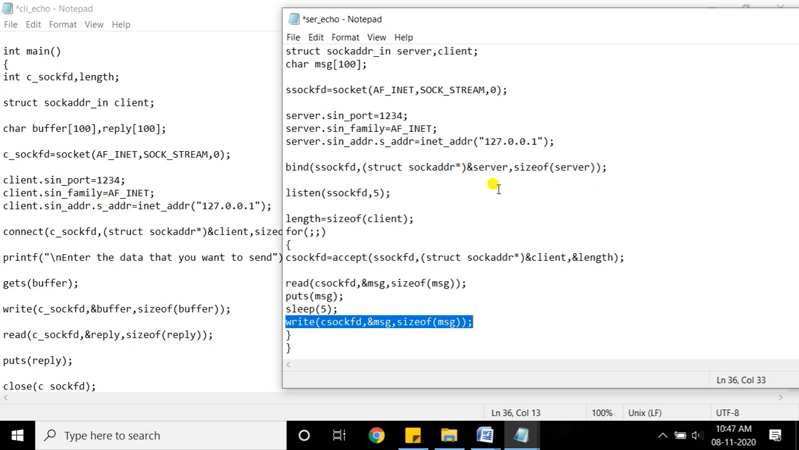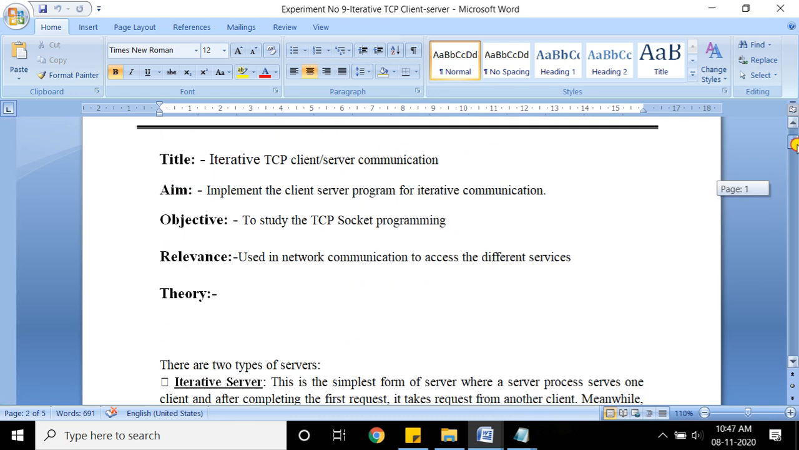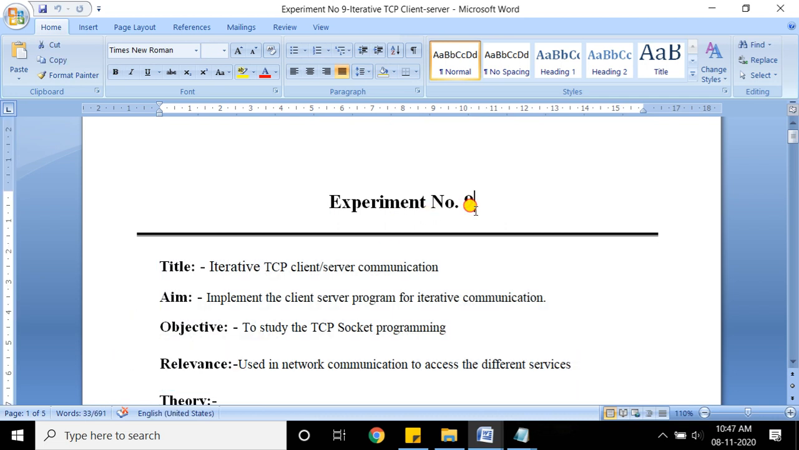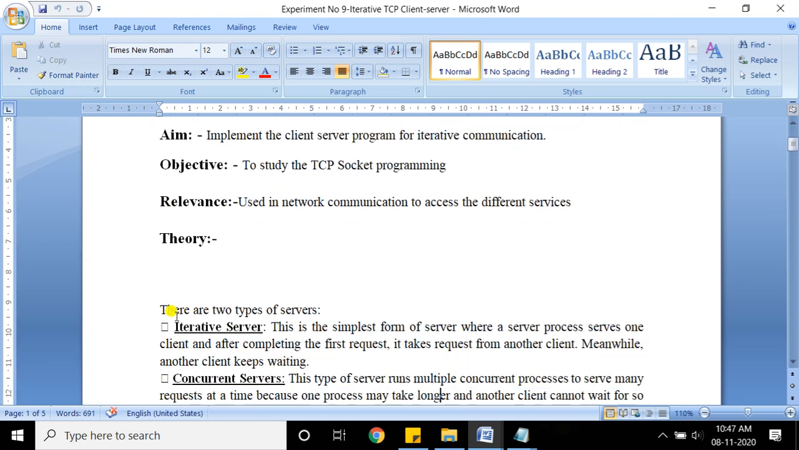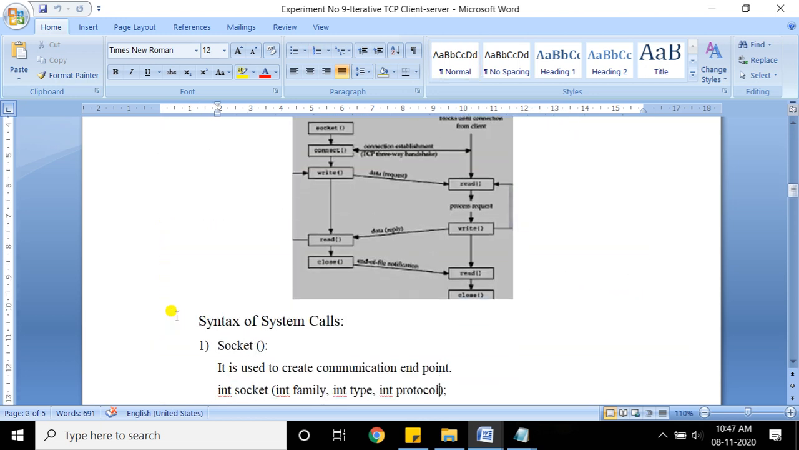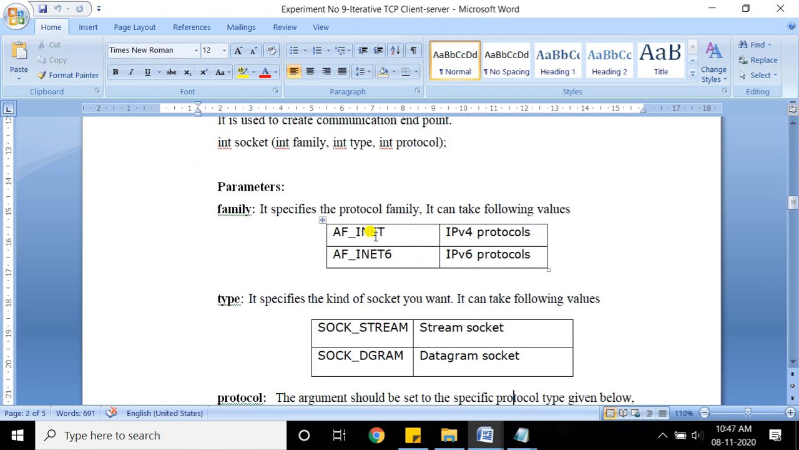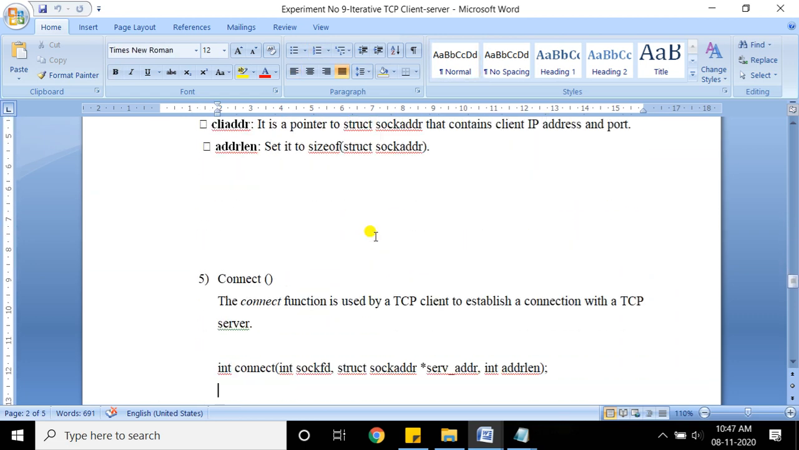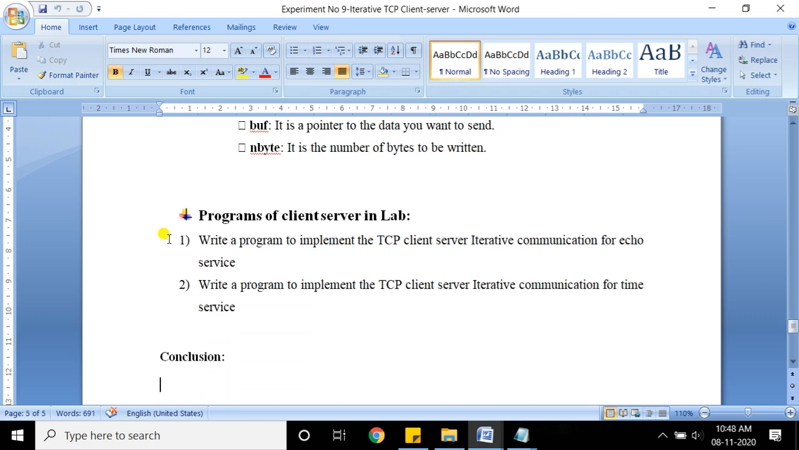In the lab session, in the journal you need to write down the aim, objective, title, and relevance. Experiment number 9 is TCP communication. In the next experiment we'll see UDP communication. Then write down the theory that I have already given. This diagram is important, and after this diagram you need to write down the syntax of each system call that you are going to execute.